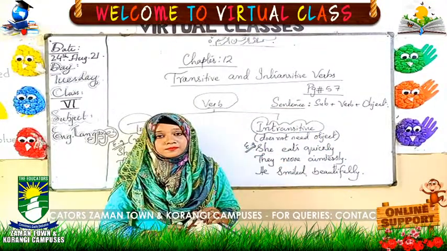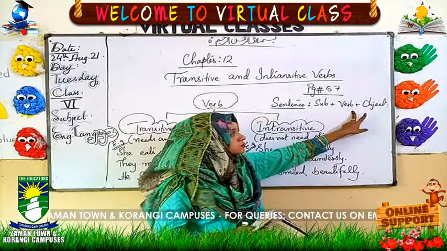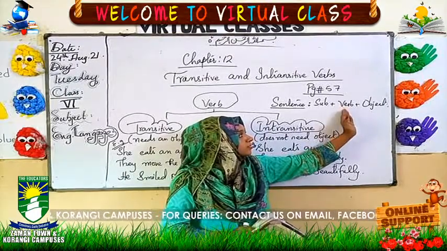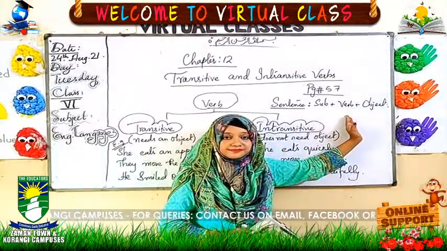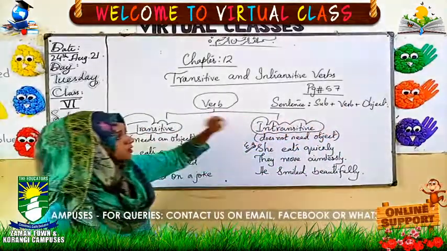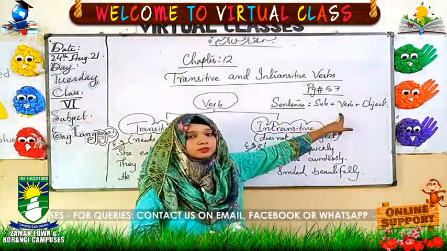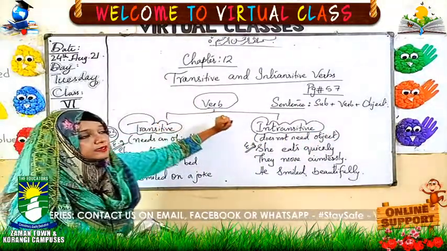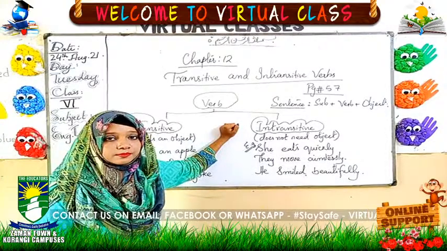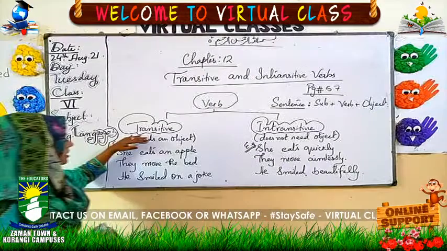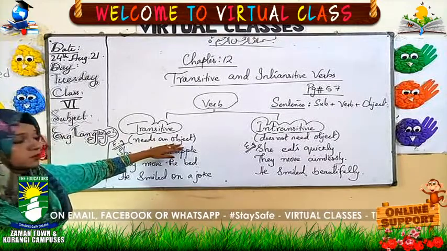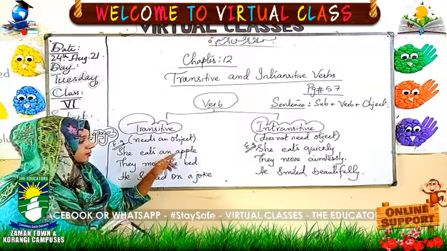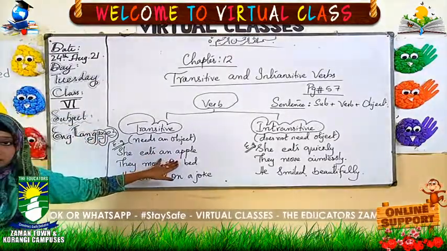So these are the two important parts of the sentence, but they are followed by which thing? The verb. So on the basis of the usage of the verb in a sentence, we divide verbs into transitive and intransitive verbs. So what are transitive verbs? Those that need an object to show their meaning in a sentence. They always need an object to show their meaning in a sentence.